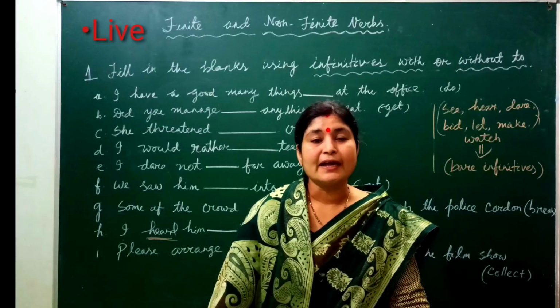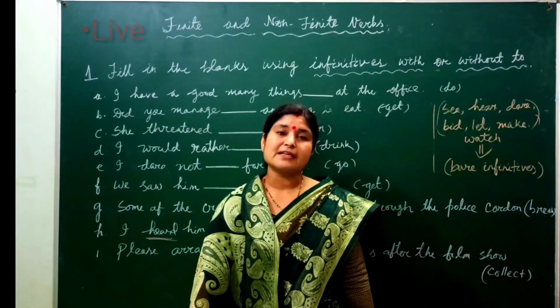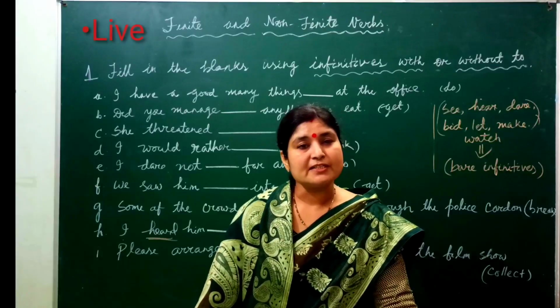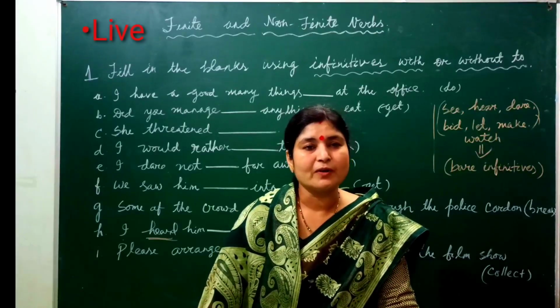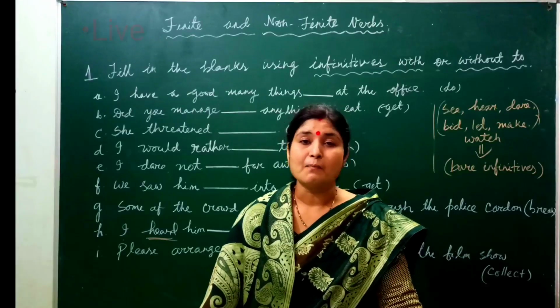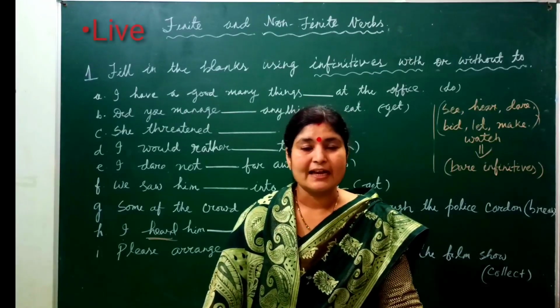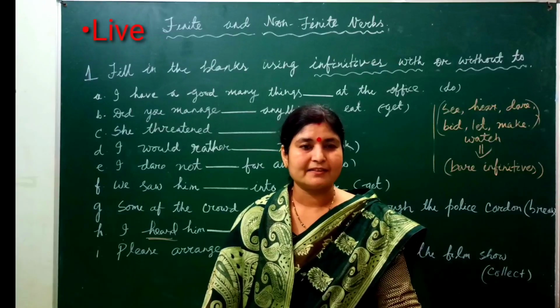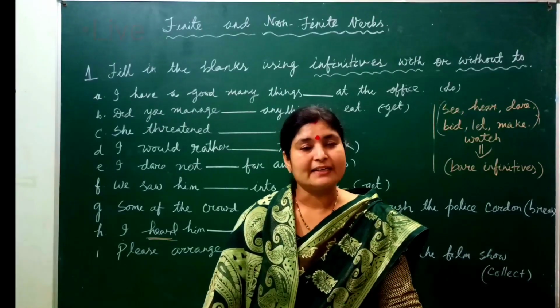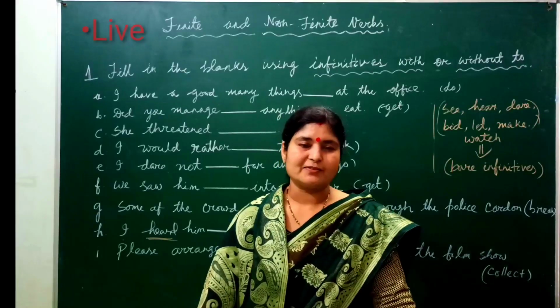So when a verb changes its form according to the subject and according to the tense, then it is known as the finite verb. And according to the tense and according to the subject, if a verb does not change its form, then it is known as the non-finite verb.